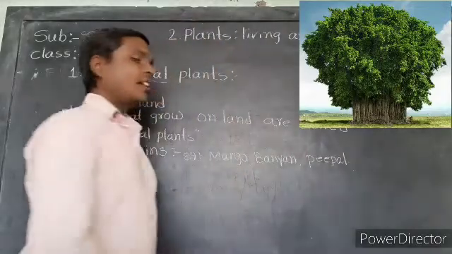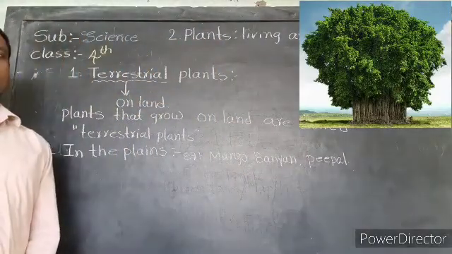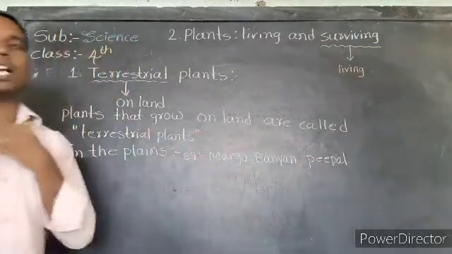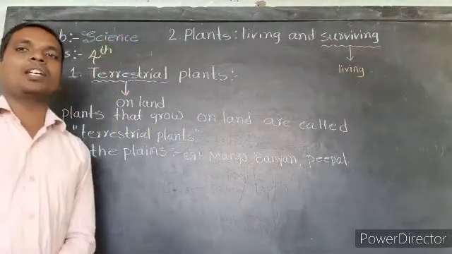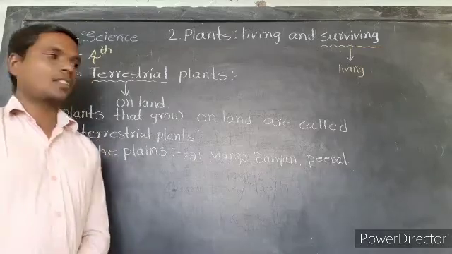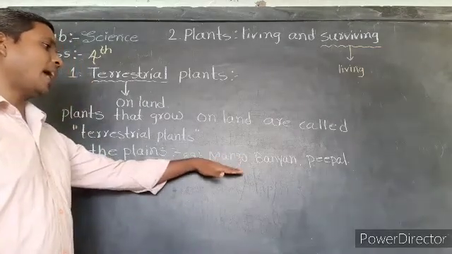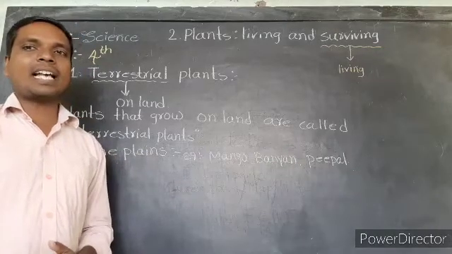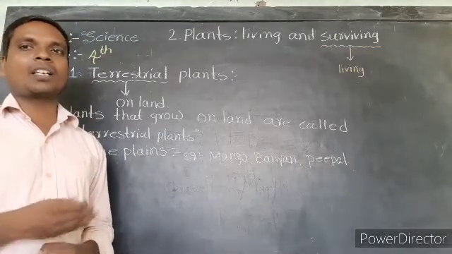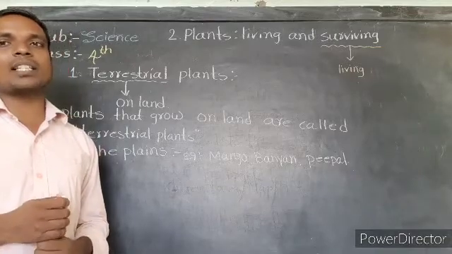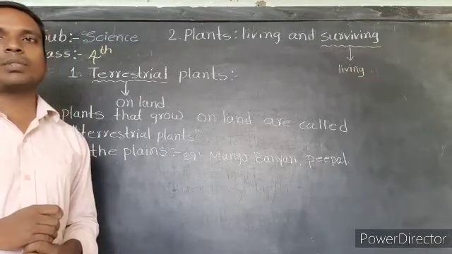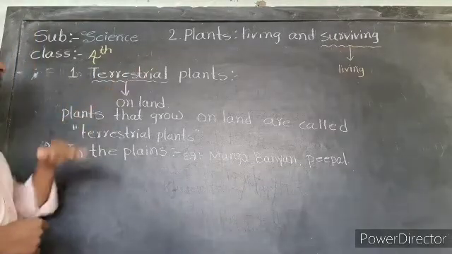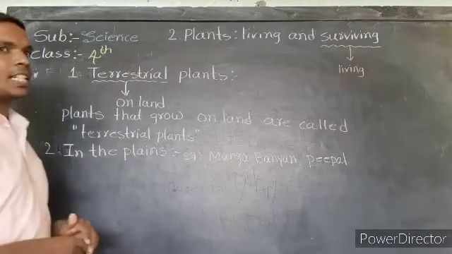The peepal also has a lot of branches. So these types of trees, for example mango, banyan, peepal, have a lot of branches and a lot of green leaves. So this is the second type of terrestrial plant, in the plains.